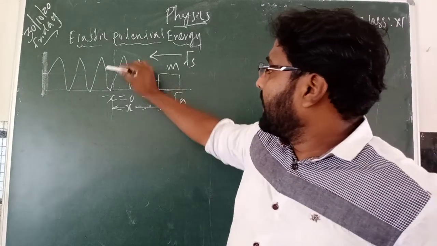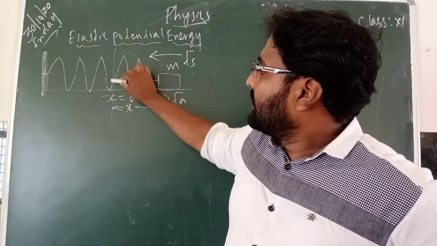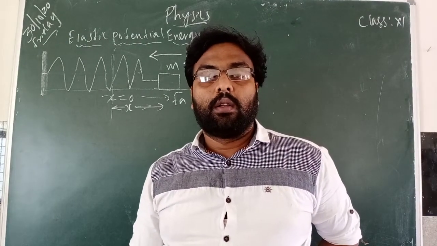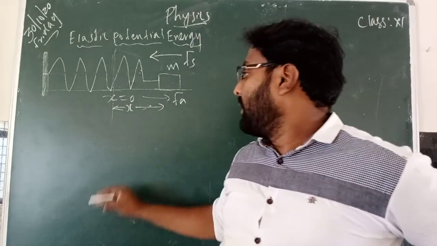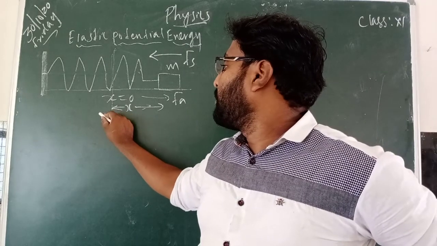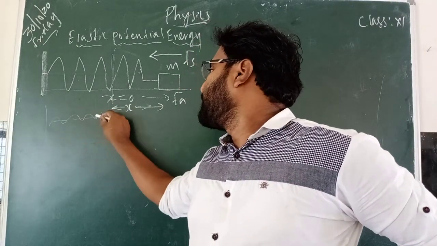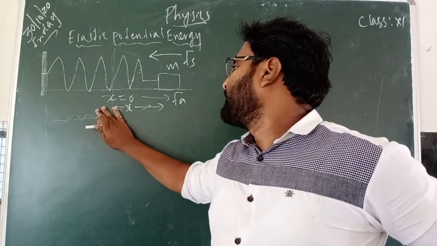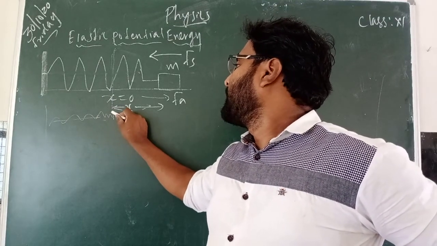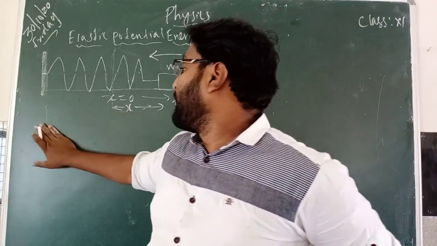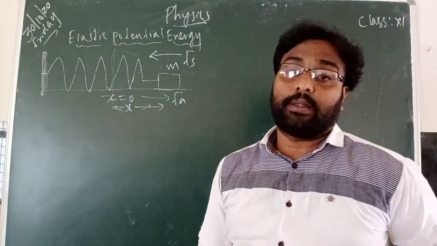Here you can see x equal to 0. This is an equilibrium position. Equilibrium position means what? Before stretching, where is the position of the spring? Here. Before stretching, that is x equal to 0. We can call it the equilibrium position.